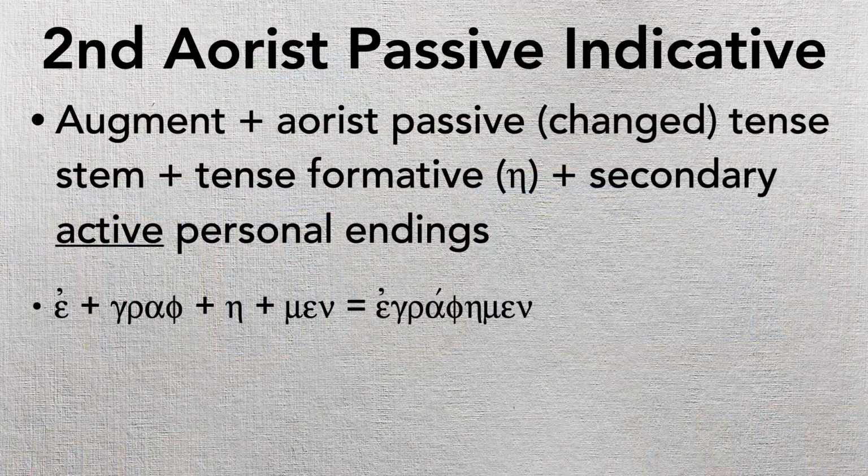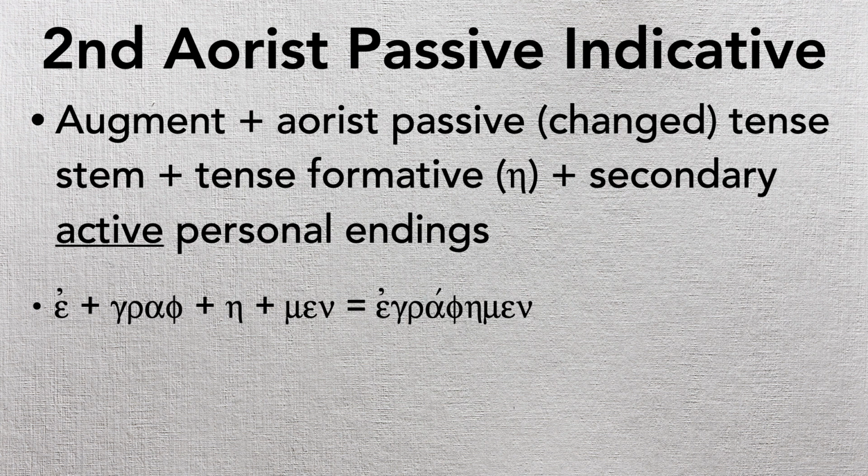Now let's talk about the second aorist passive indicative, okay? When we talk about second aorist, we're talking about those irregular forms, those stem changes. A lot's going to be the same. We're going to have that augment on the front. We're going to have that aorist passive tense stem, which is that different stem that we learned with second aorist, okay? The tense formative here is not going to have the theta. It's just going to have an eta, which sounds like it's going to be strange. And that's true, but hold on just a second. I'll tell you something that'll help you here in just a minute.